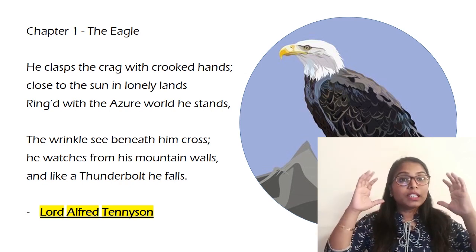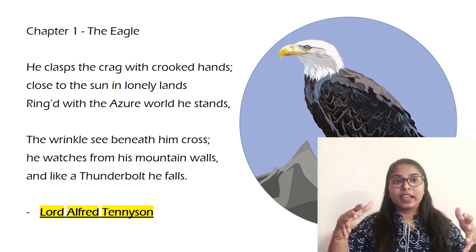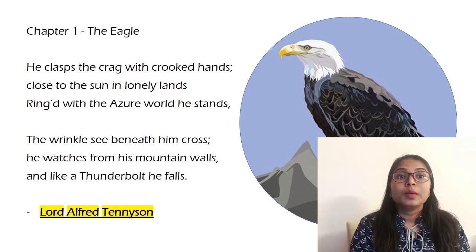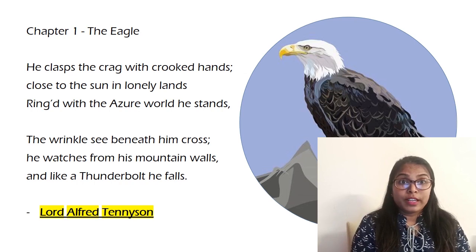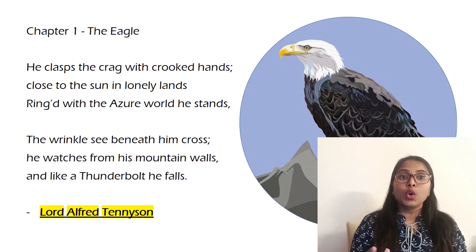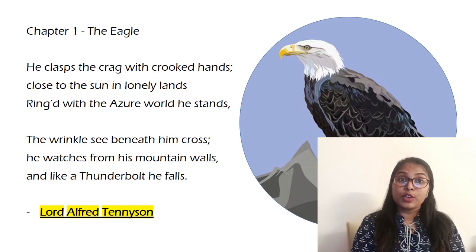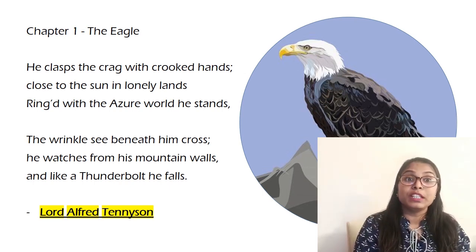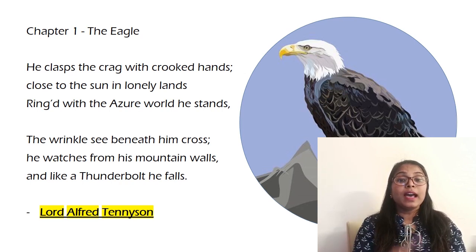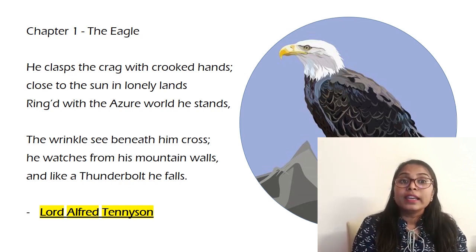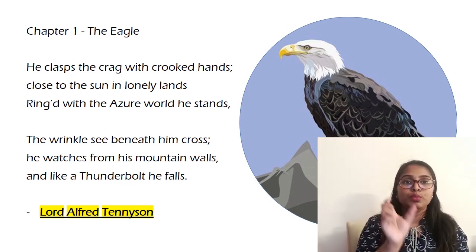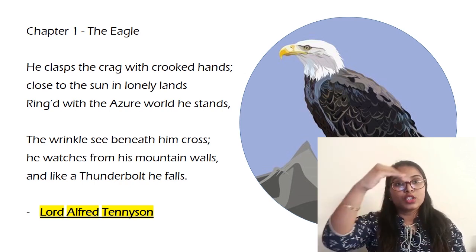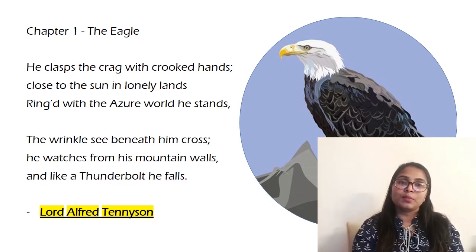it means when the eagle looks from a great height, whom does he look for? He is looking for his prey to feed himself, right? So whenever he finds any prey for himself, he is going to come down with lightning speed, with a very high speed, and very high is coming from this word thunderbolt. Thunderbolt means a very high speed. He's going to fall or come down.